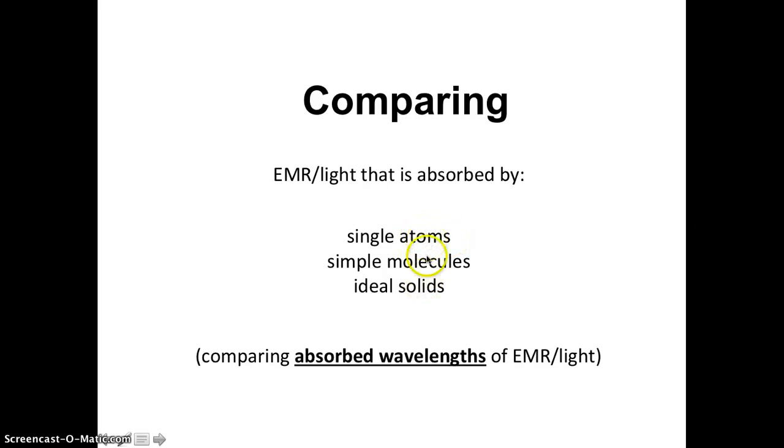These things, atoms, molecules, solids, absorb different sets of wavelengths. In fact, we'll see atoms absorb the fewest number of wavelengths, and solids absorb the largest number of different wavelengths. So atoms, we said, are really picky. They don't absorb lots of light. They only absorb specific wavelengths. Those wavelengths that are absorbed, the set of wavelengths, we call the absorption spectrum, which means set.